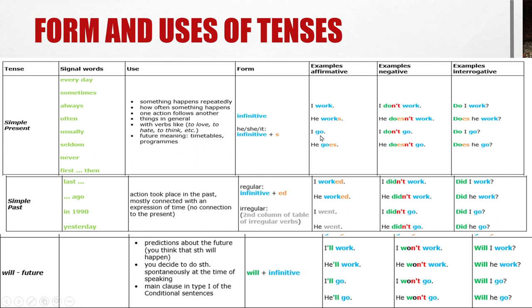Works. I के पास क्या लगा है? Go. But he के पास क्या लगा है? Goes. And simple in negative, I के पास don't but he के पास does because it is third person singular number. Similarly, I के पास do होगा, you के पास भी do होगा, we के पास भी do होगा, they के पास भी do होगा. So all the plural nouns, and except I, which is a singular noun but still I am using do. But all the third person singular number like he, she, it, any singular noun, we can put does. Is that clear? Now same in simple past, but only these words are changed.